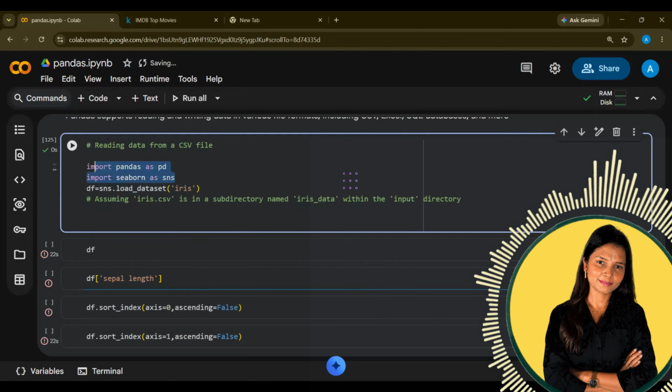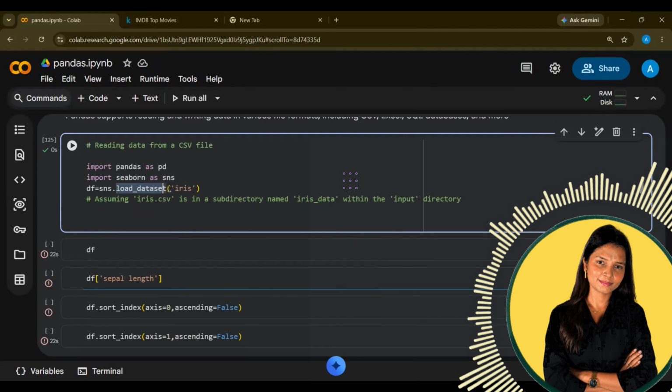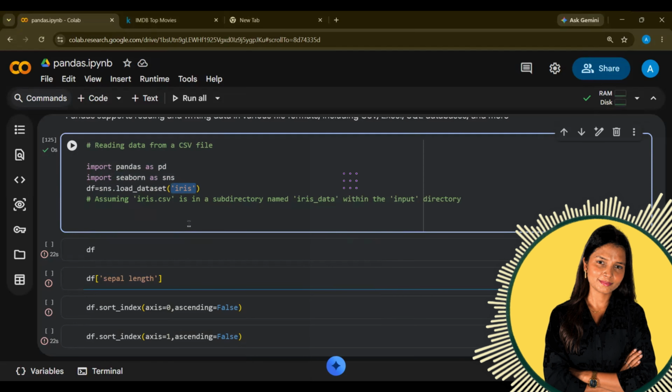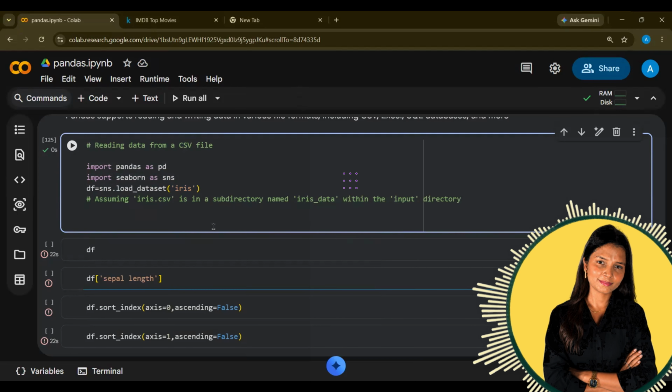So for now, I'm not jumping directly to pandas. I'm using Seaborn to load the data in the df variable with sns.load_dataset("iris"). Iris is the name. You can write any other. You can Google how many free datasets we have within sns, and you can replace this Iris with that particular dataset name. I hope this is clear.